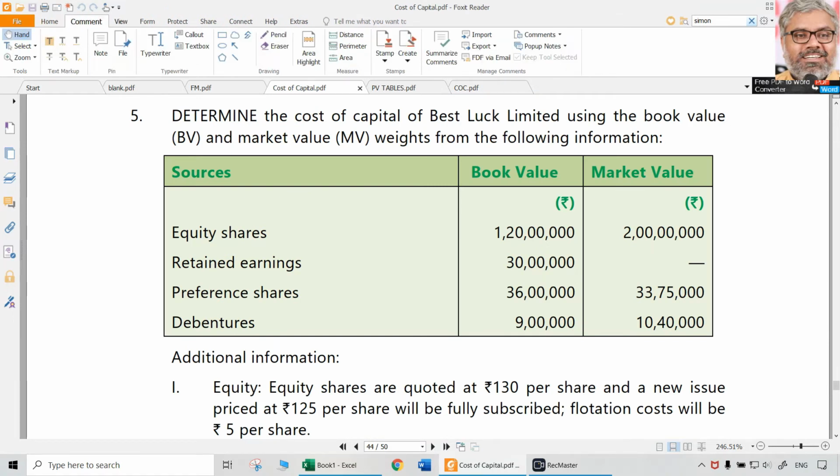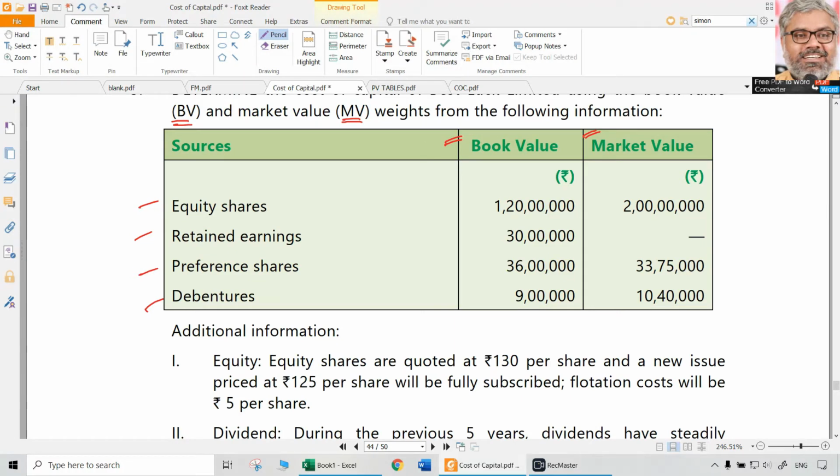Let's move on to question number 5. Determine the cost of capital of Best Luck Limited using book value weights and market value weights from the following information. Book values are given, and market values are also given: equity shares and retained earnings, then preference shares, then debentures. All the details of the capital structure of the company are given. From that, we have to find the weighted average cost of capital for this company, Best Luck Limited.